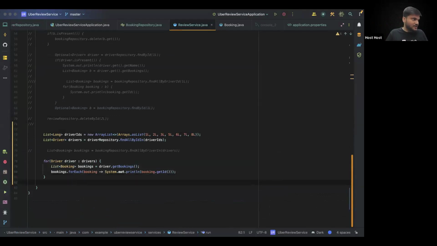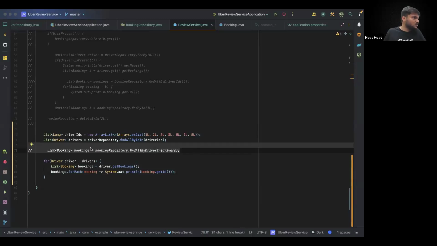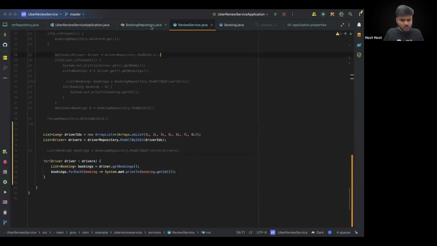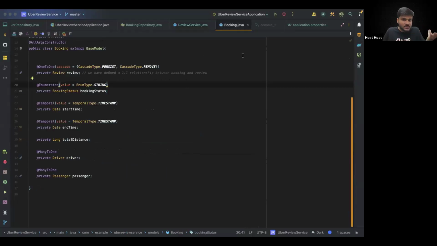Now, how can we actually solve this? One way to solve this is to have your manual method that you can implement here. Other way to solve this can be something very interesting. Spring Boot knows that this is a very common problem. And that's the best part about big frameworks like Ruby on Rails, big frameworks like Spring Boot. They know overall what are some of the very common things that a lot of people have to take care about, and they take care of that thing for you themselves.